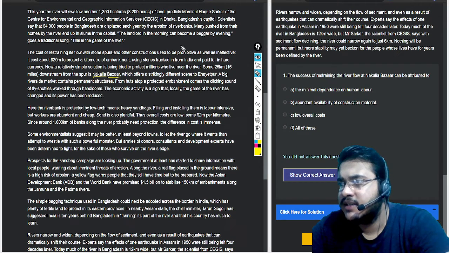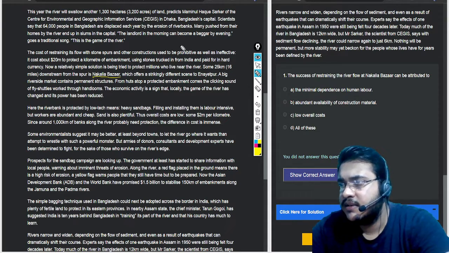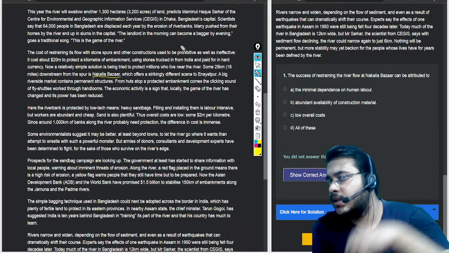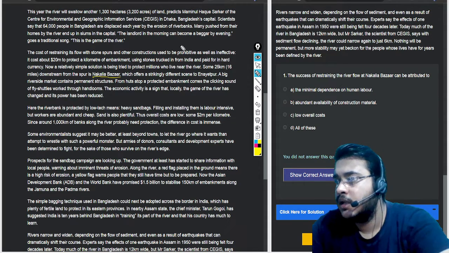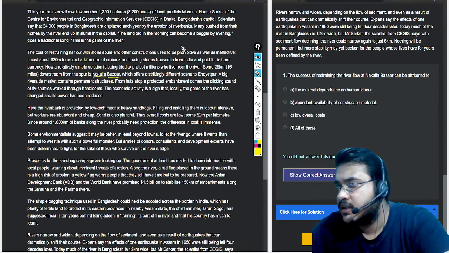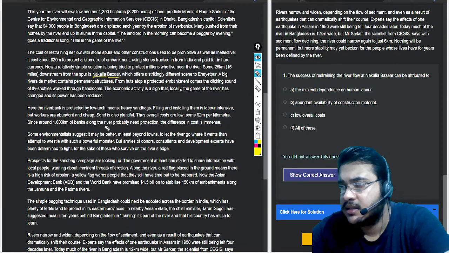The economic activity is a sign that locally the game of the river has changed and its power has been reduced. Here the river bank is protected by low-tech means, heavy sandbags. Filling and installing them is labor intensive, but workers are abundant and cheap. Sand is also plentiful. The overall costs are low, some 2 million per kilometer. Since around 100,000 kilometers of banks along the river probably need protection, the difference in cost is immense.